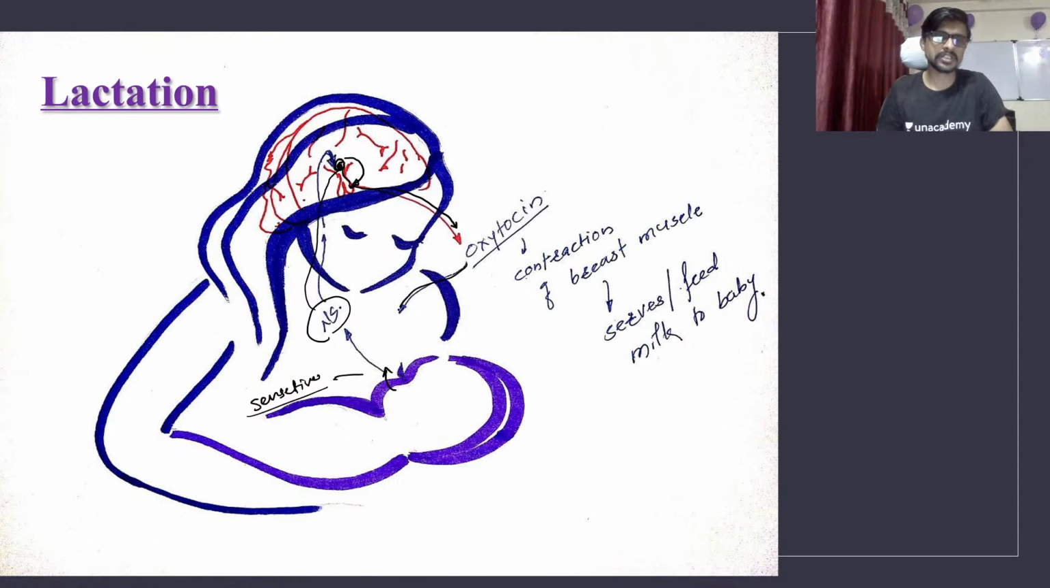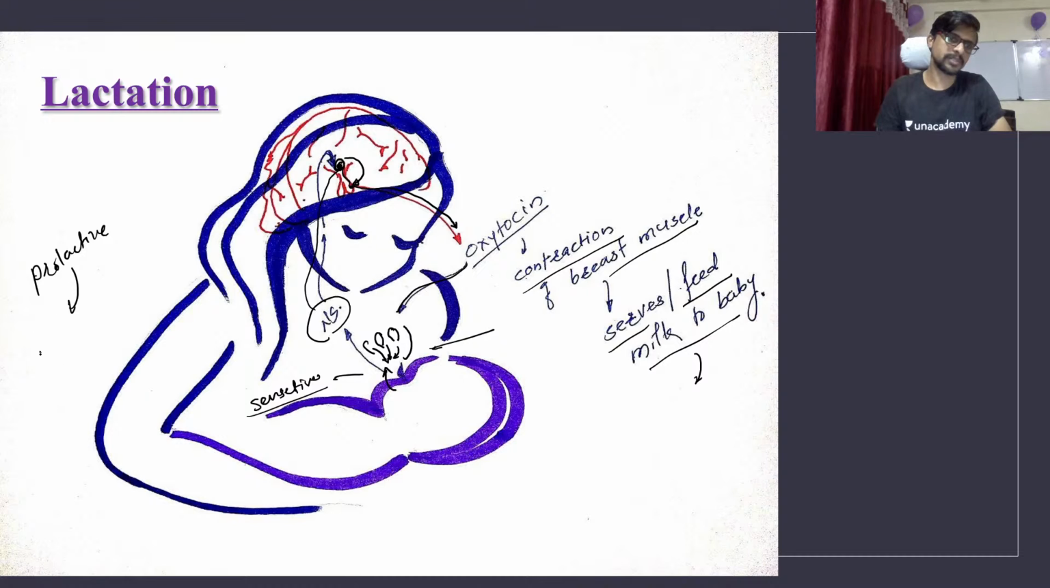So this oxytocin comes into the breast, and it starts the contraction of this muscle. So this contraction of the muscle starts the milk supply to the baby. This is called serving of milk. Okay, so the contraction of the breast muscle serves or feeds the milk to the baby. This is the mechanism. Actually the milk is synthesized because of prolactin. Prolactin is responsible for synthesis of milk, and serving of milk is because of oxytocin. Okay, so please keep these two things in mind together.